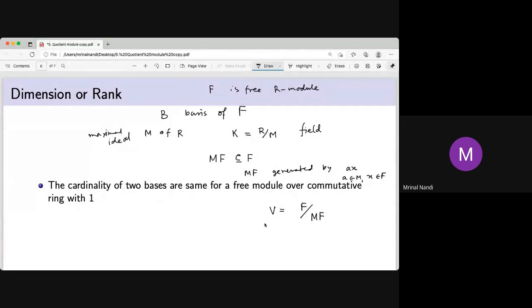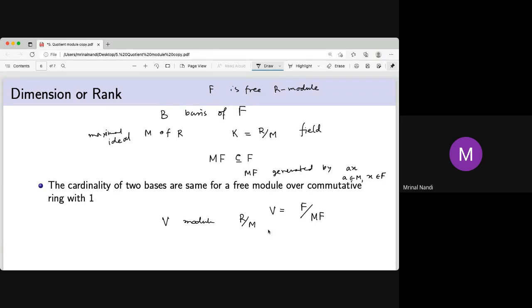Now what happened? V is a module not only over R, but also over R mod M, because M annihilates V. Every element of M annihilates the elements of V, because every element of M now looks like a 0 after quotienting by MF.